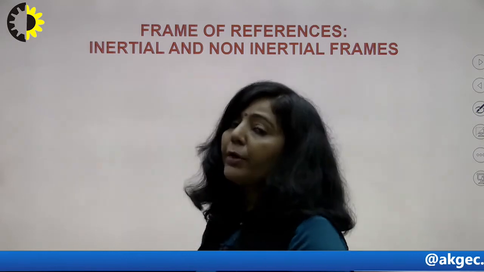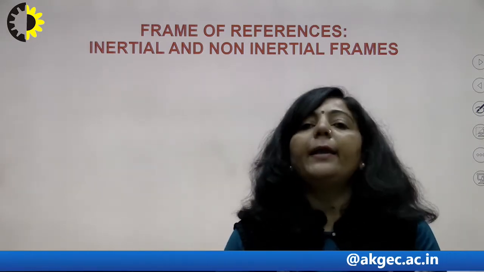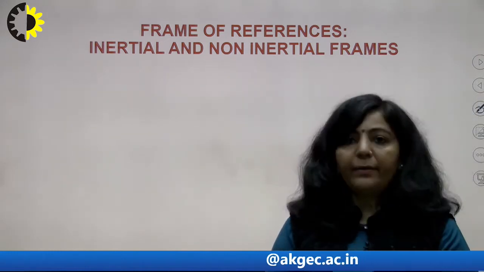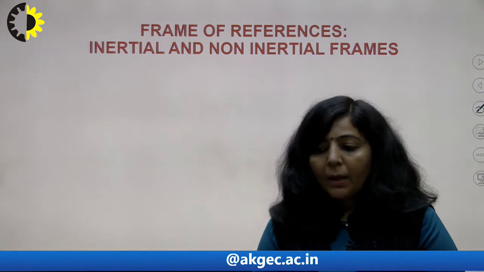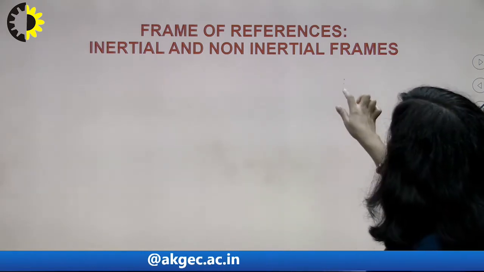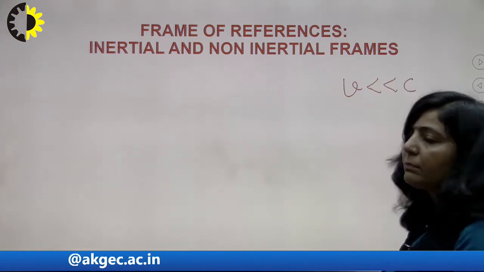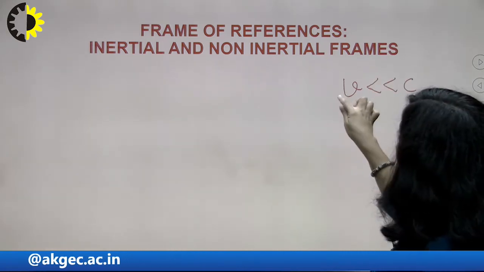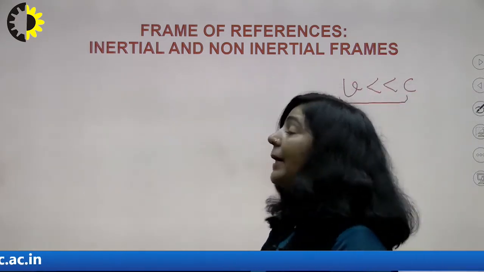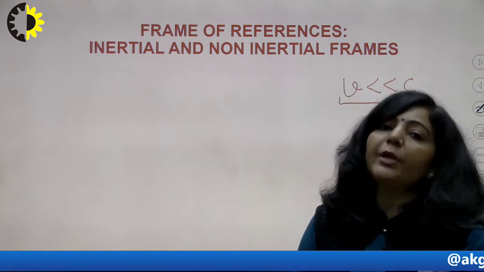Now, before going into our first topic, I would like to highlight the main difference between classical mechanics and relativistic mechanics. The first difference is that if the speed of a particle is very small with respect to c, then to describe the motion of such objects you will use classical mechanics, which is also known as Newtonian mechanics.